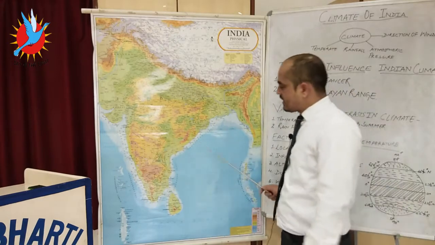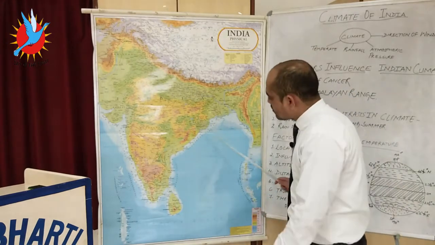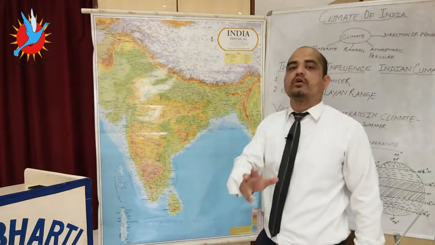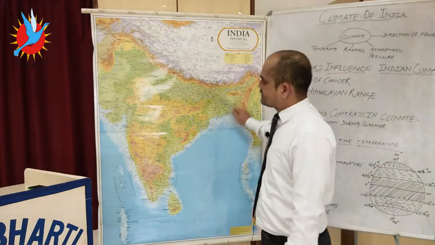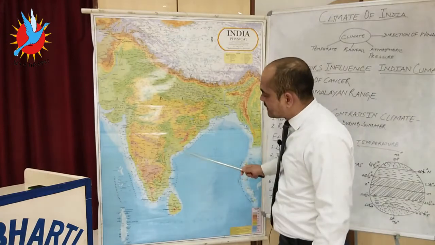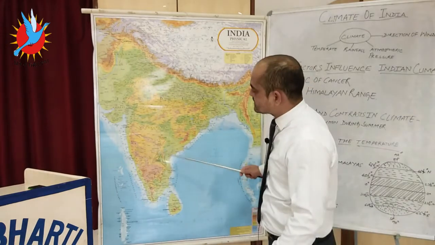Now when we talk about the winter rainfall toward the Coromandel Coast, this Coromandel Coast is hit by the northeast monsoon. Now see, the northeast monsoon direction is northeast toward the southwest, but they don't make heavy rainfall toward the southwest.